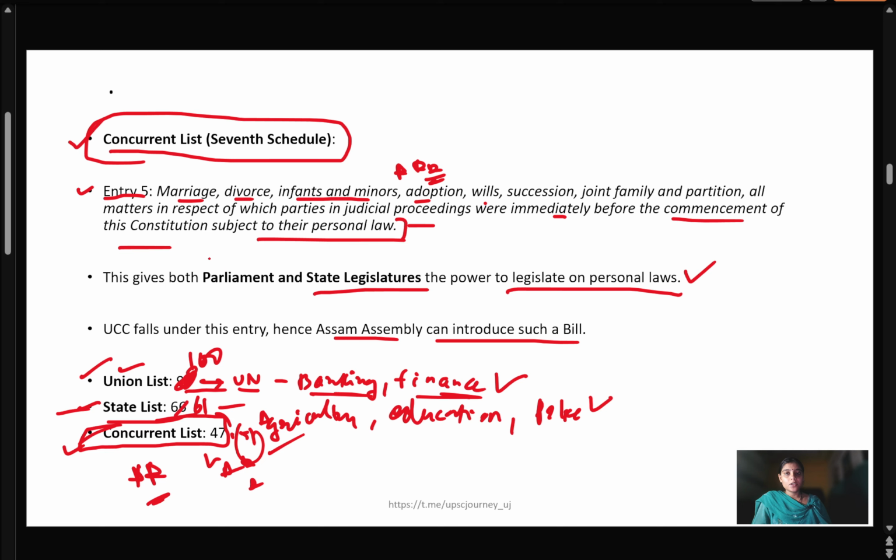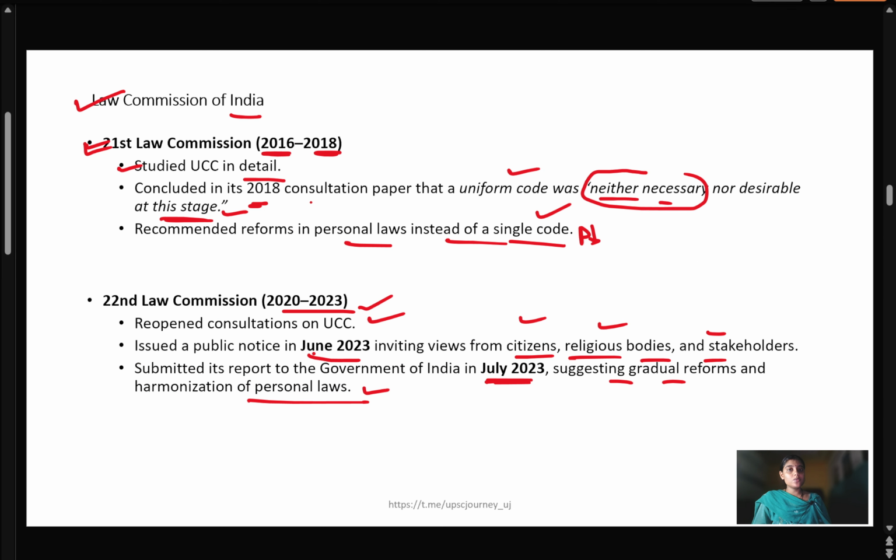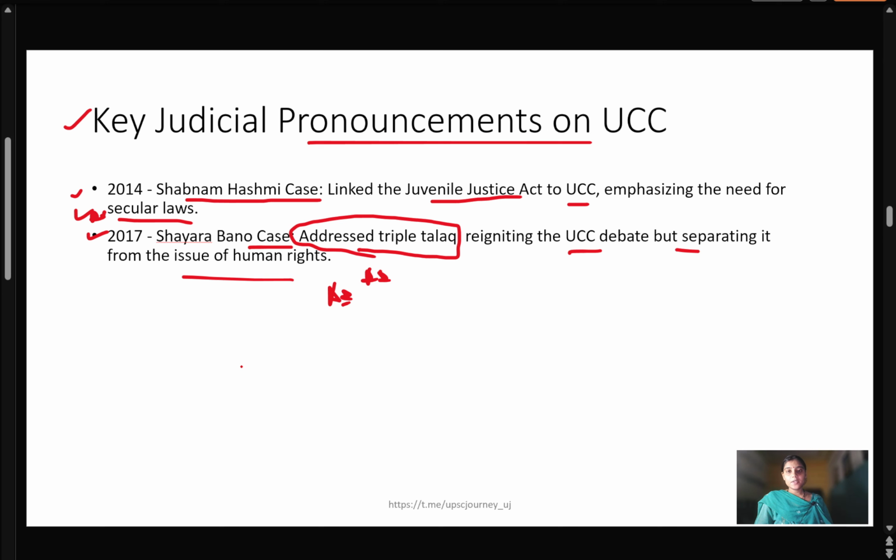After that, we saw the matters included in the concurrent list, because UCC comes under the concurrent list, meaning both the state and the Parliament have the power to make laws. Marriage, divorce, infants, minors, adoption, wills, succession, joint family, all these matters come under UCC. After that, we saw the 21st Law Commission, which said that UCC is neither needed nor desirable at this stage, but the 22nd Law Commission said there is a need for gradual reforms and harmonization of personal laws.